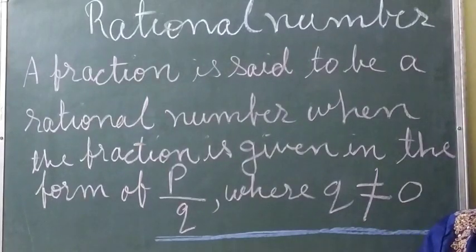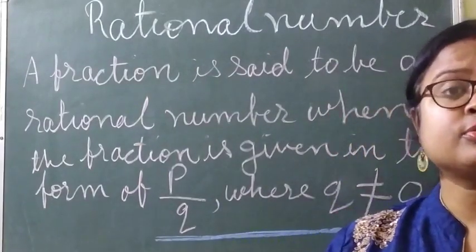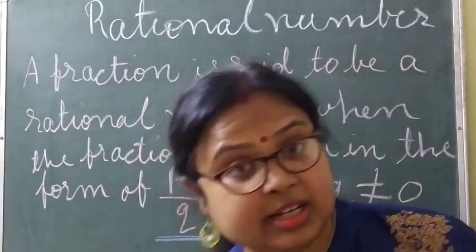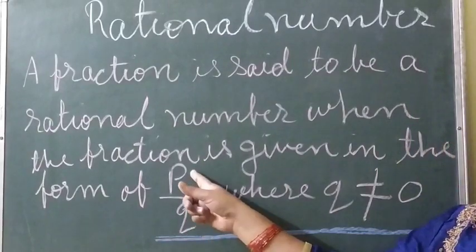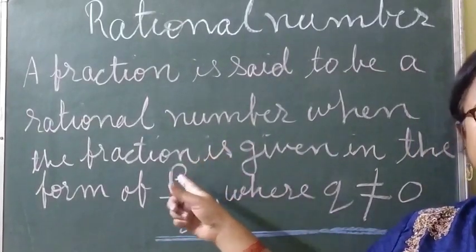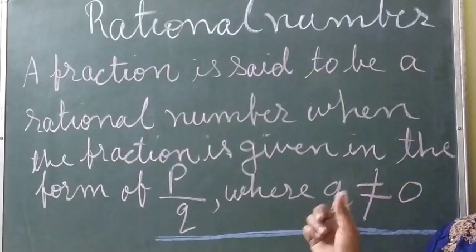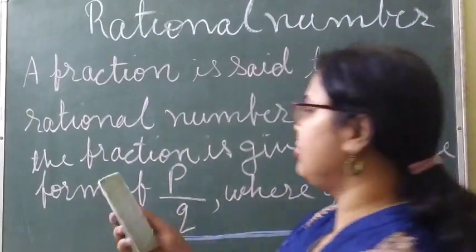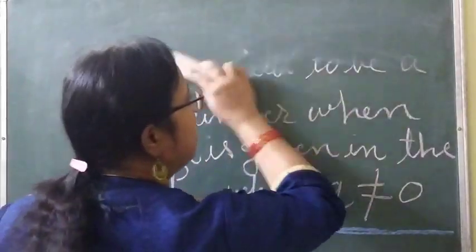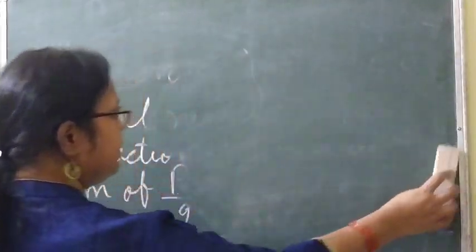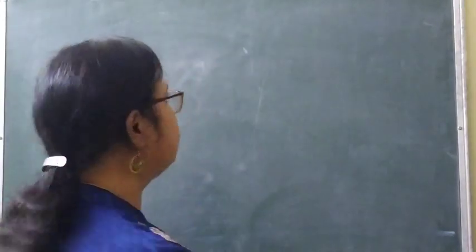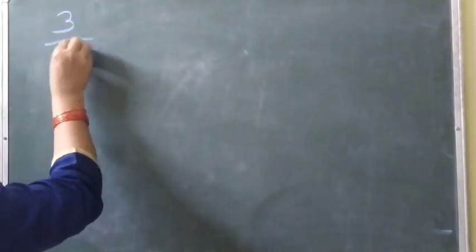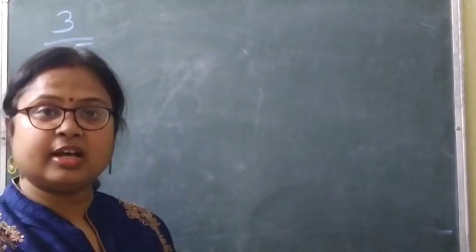So let's solve it through some examples. Clear? And you can answer very well also, because what you have to keep in your mind is the basic concept that the fraction should be in the form of p by q, where q is not equal to 0. Okay. So now I am going to write some fractions here, and you have to find out whether the given fraction is rational or irrational. Like 3 by 5. Is this rational or irrational?